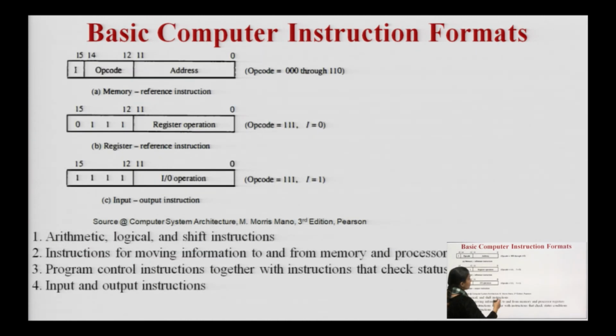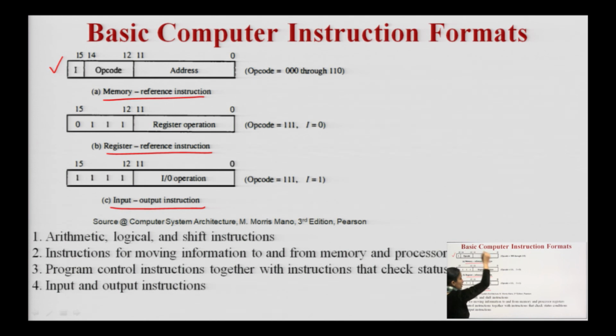Then there are 3 kinds of instructions. One is the memory reference instruction, the second is the register reference instruction, and the third is the input output instructions. How do we divide them basically? This is our instruction format, the address remains the same, these are the 12 bits.